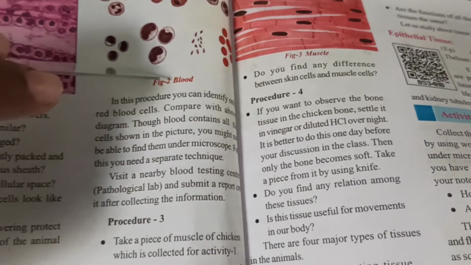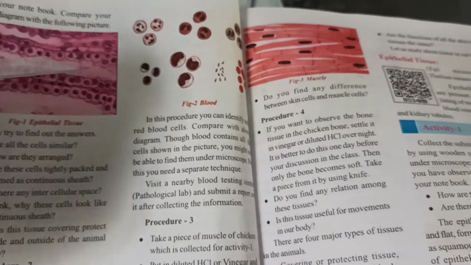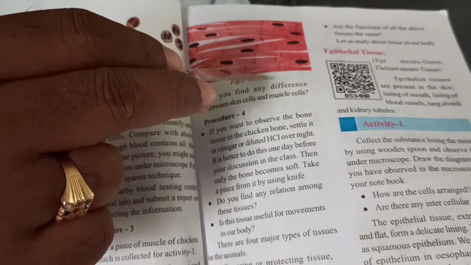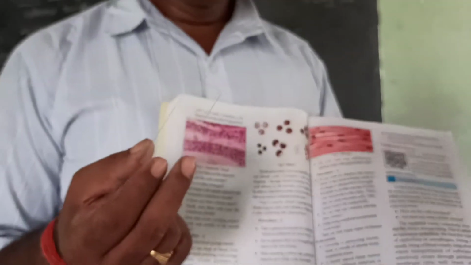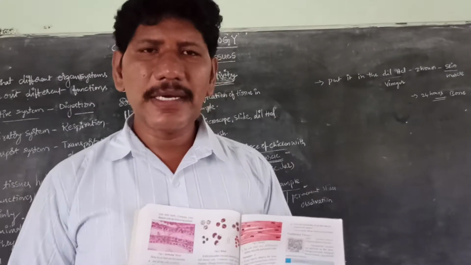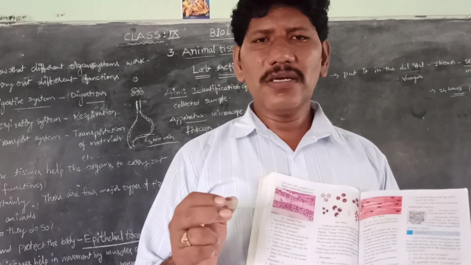This is called blood cells. This is called chicken skin cells. This is the epithelial tissue, connective tissue and muscular tissue. We already have the nerve cell pictures. Already we have some basic idea from 8th class, Cell, the Basic Unit of Life, like the nerve cell structure.